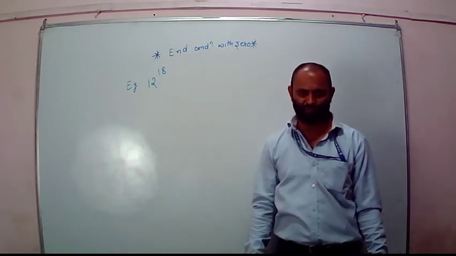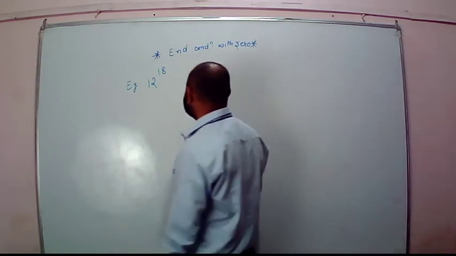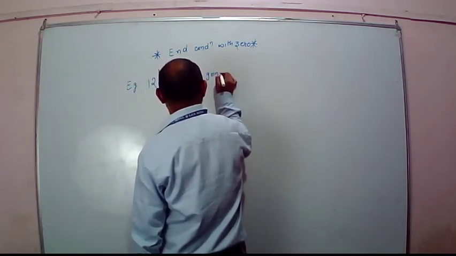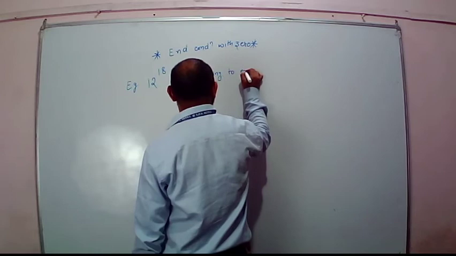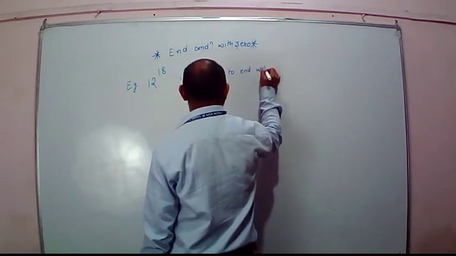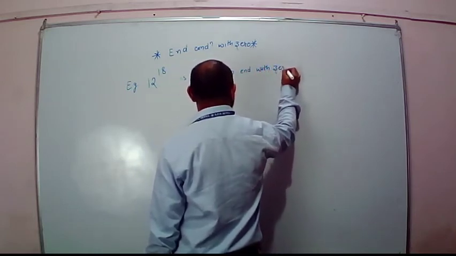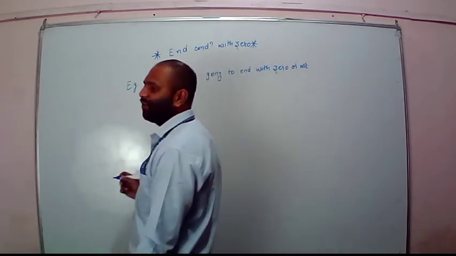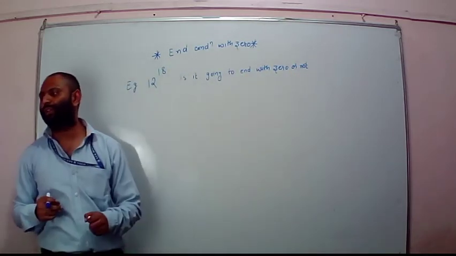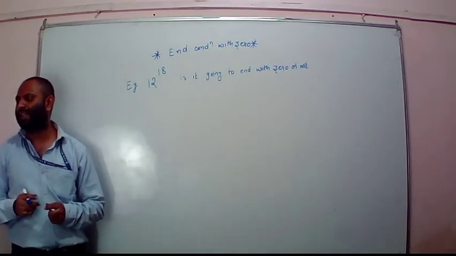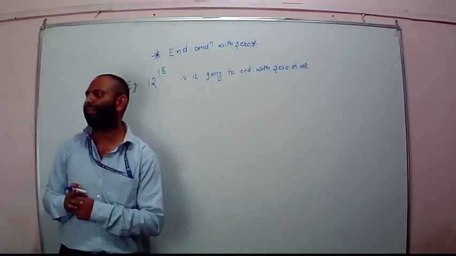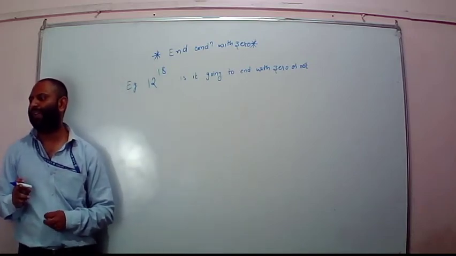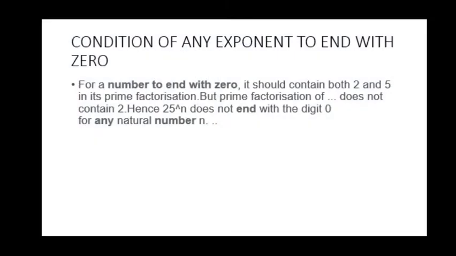or not. So see the slide of the condition for any exponent to end with 0. What is the condition given? For a number to end with 0, it should contain both 2 and 5 in its prime factorization.